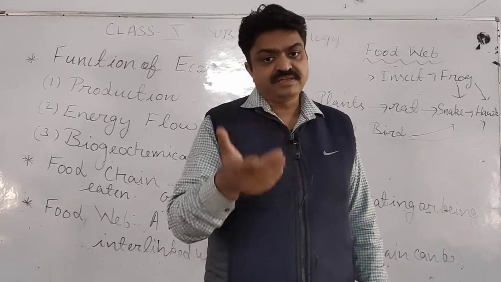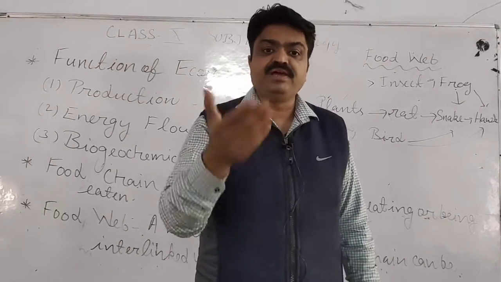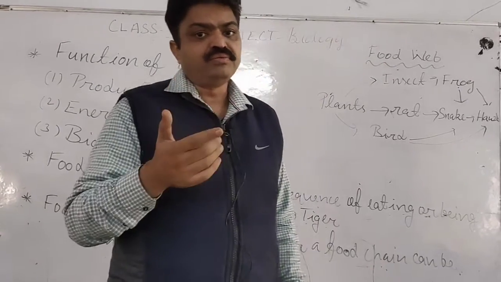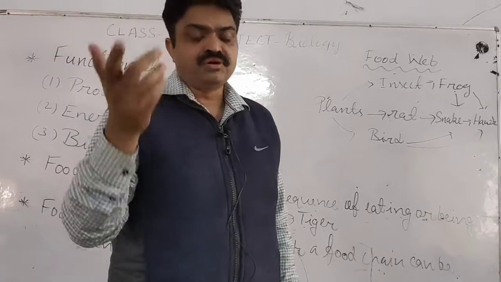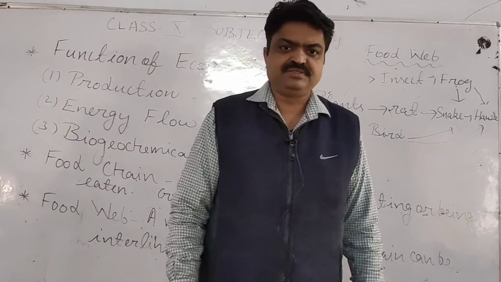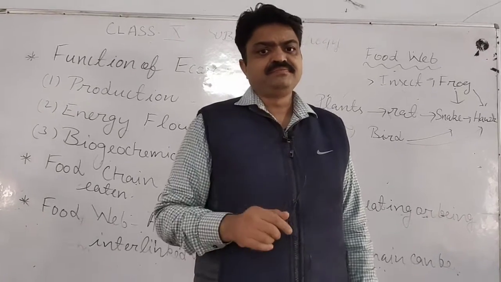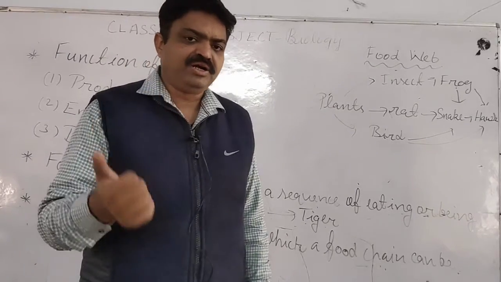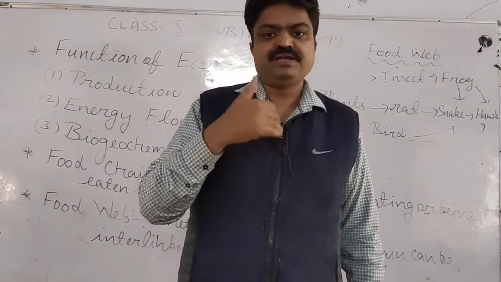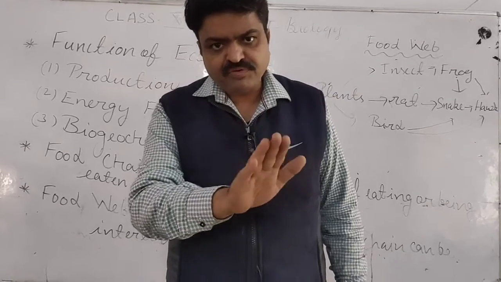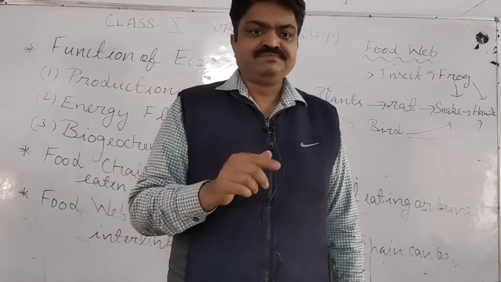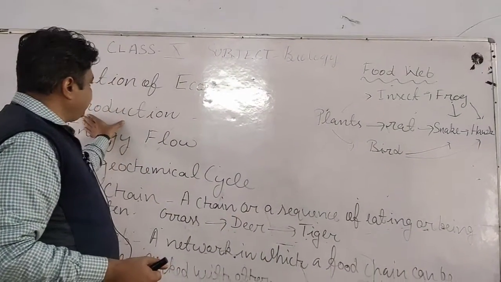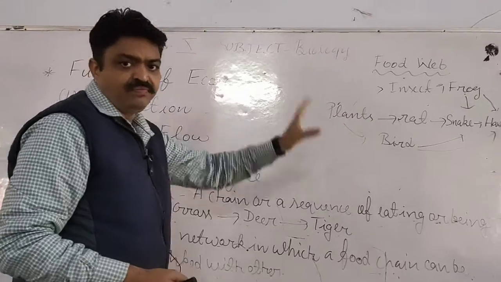Plants synthesize their food with the help of abiotic components, and in this way they convert the solar energy into chemical energy, student. And in this, solar energy, soil, water and carbon dioxide gas play a very important role, and they come from abiotic components. So we can say that the production of energy takes place due to the ecosystem.